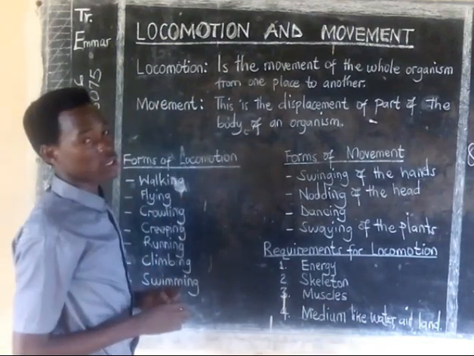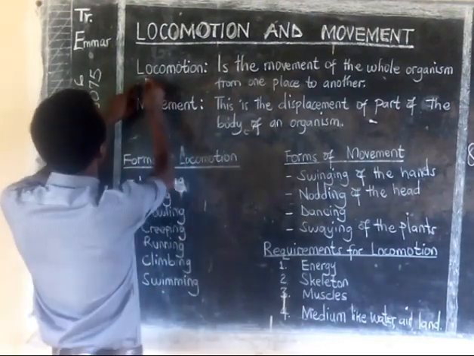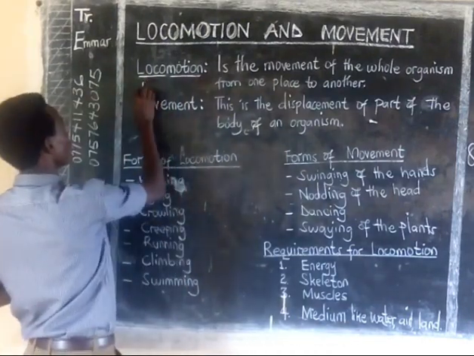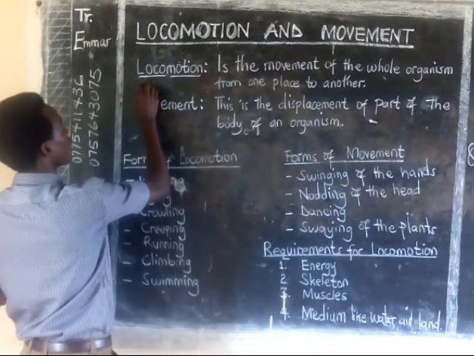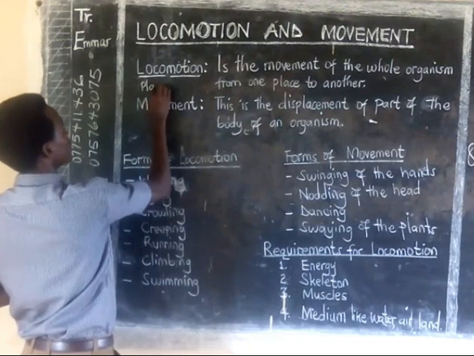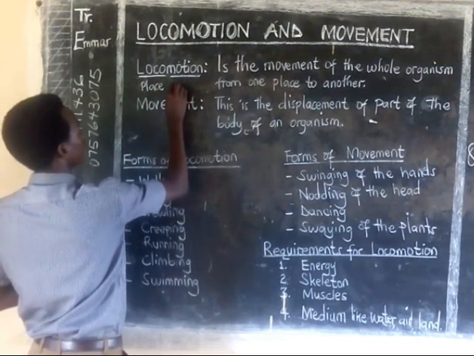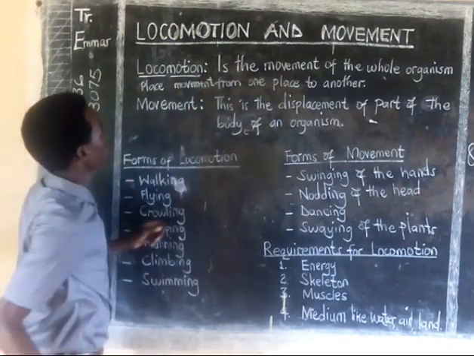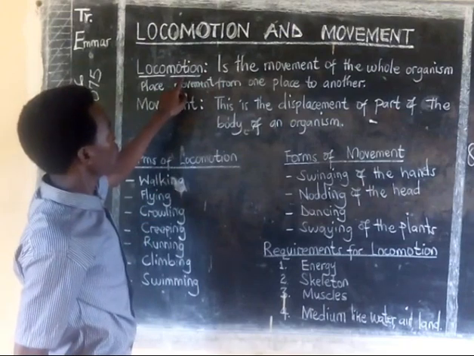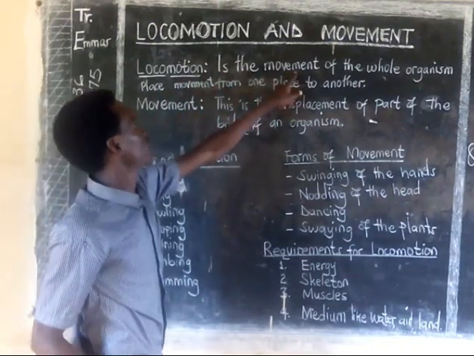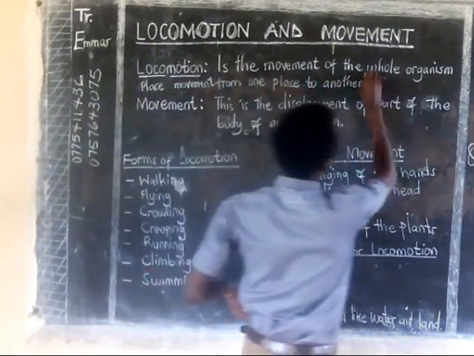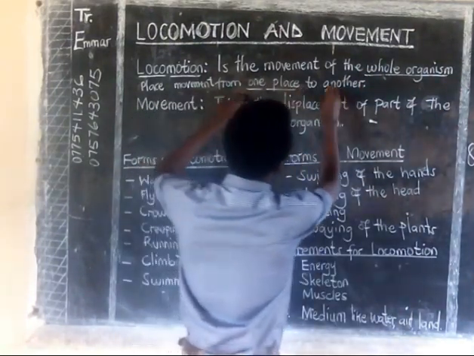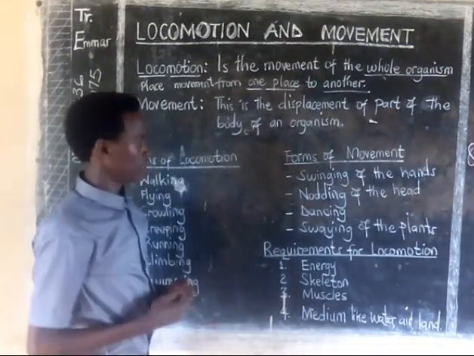The word locomotion comes from the word loco and then motion. Loco means place and motion means movement. So locomotion is the movement of the whole organism. The whole organism moves from one place and goes to another place.